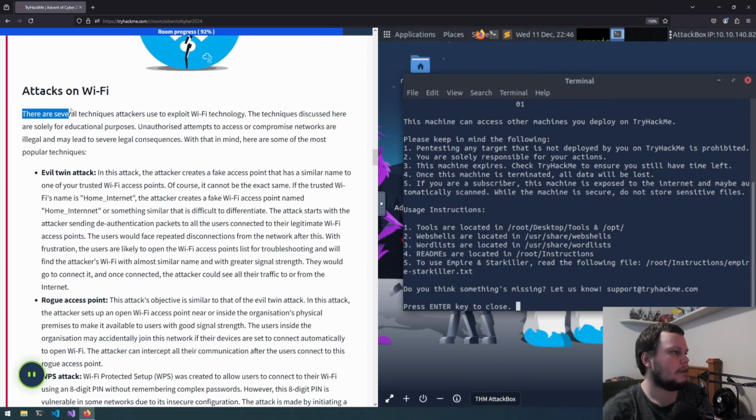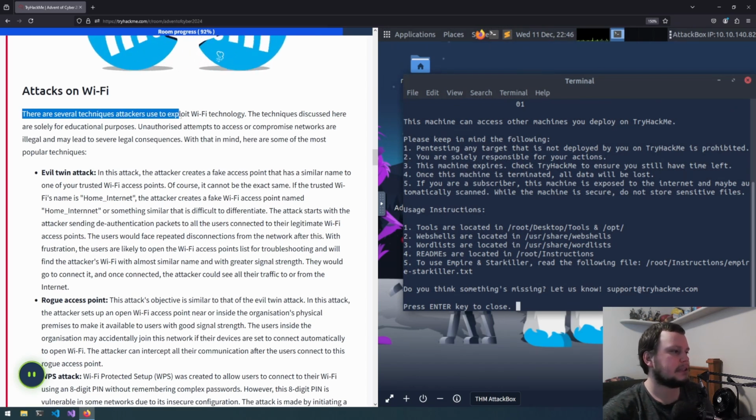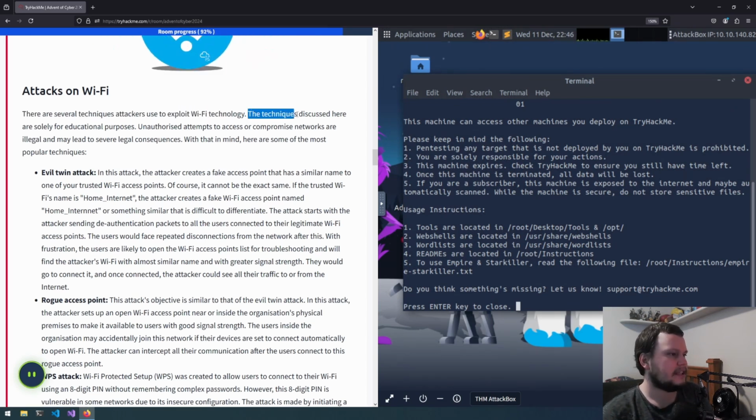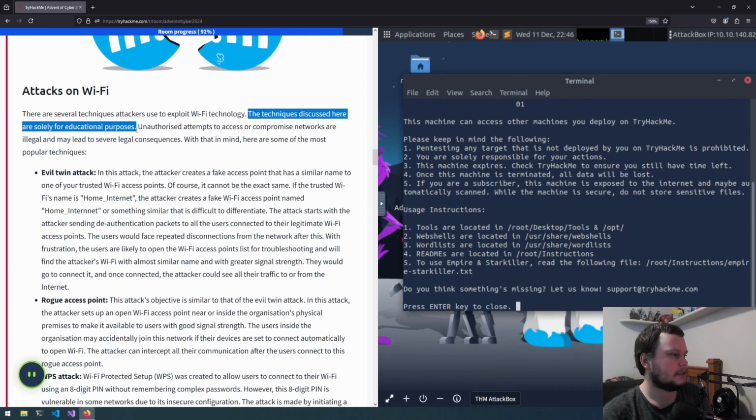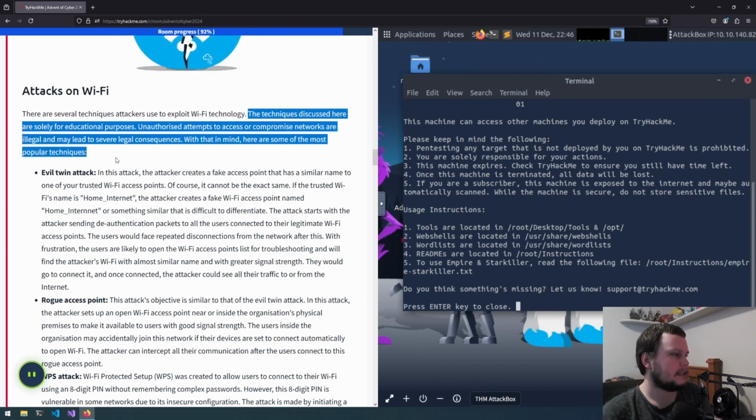Attacks on Wi-Fi. There are several techniques attackers use to exploit Wi-Fi technology. The techniques discussed here are solely for educational purposes. Unauthorized attempts to access or compromise networks are illegal and may lead to severe legal consequences. With that in mind, here are some of the most popular techniques.